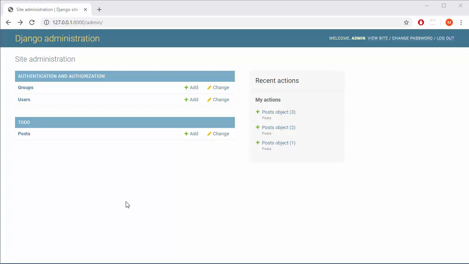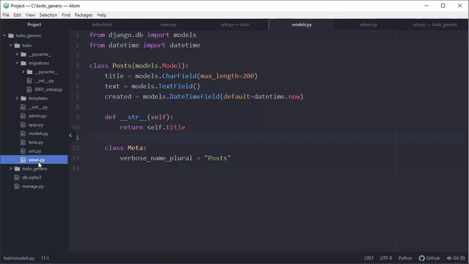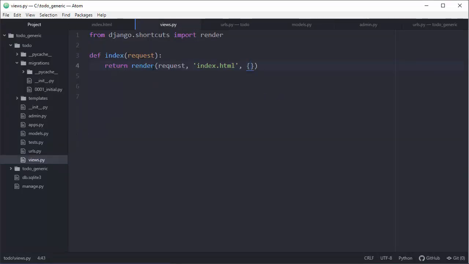Hello YouTube, the objective in this tutorial will be to modify the index of our website in such a way that we will get basically a listing of posts right here. That means that we need to change a couple of things: the views file with a specific function, and then we need to change the actual index.html. So first things first, let's go to views and let's modify this function.